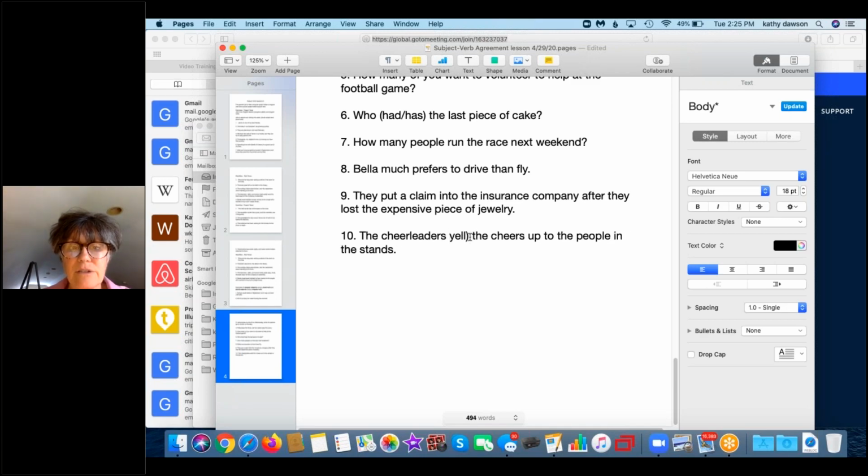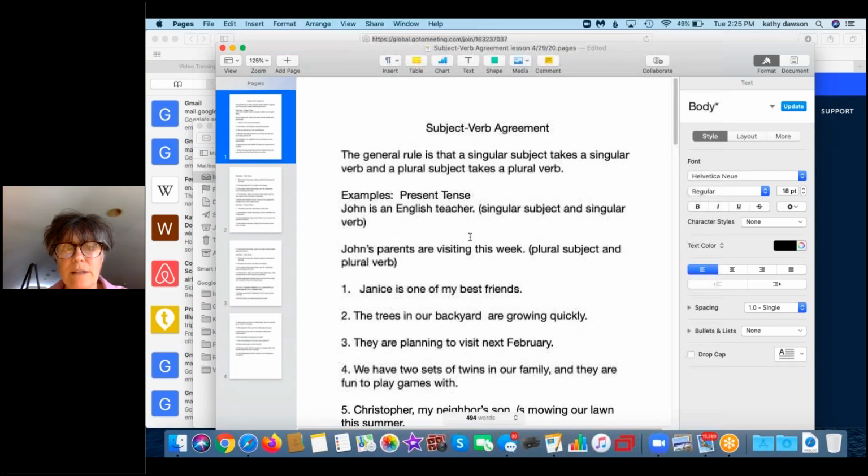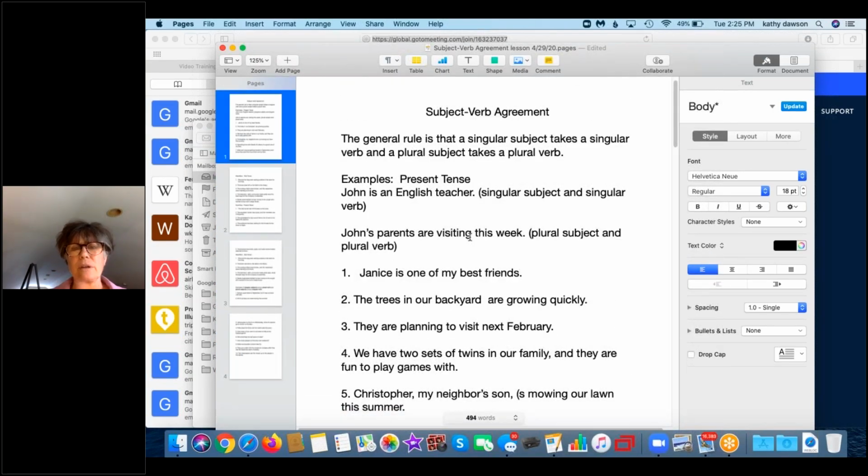Okay. So what we talked about today is when you're using singular subject and singular verb, plural subject and plural verb, but sometimes a singular subject takes a plural verb and a plural subject takes a singular verb. It's a little confusing.